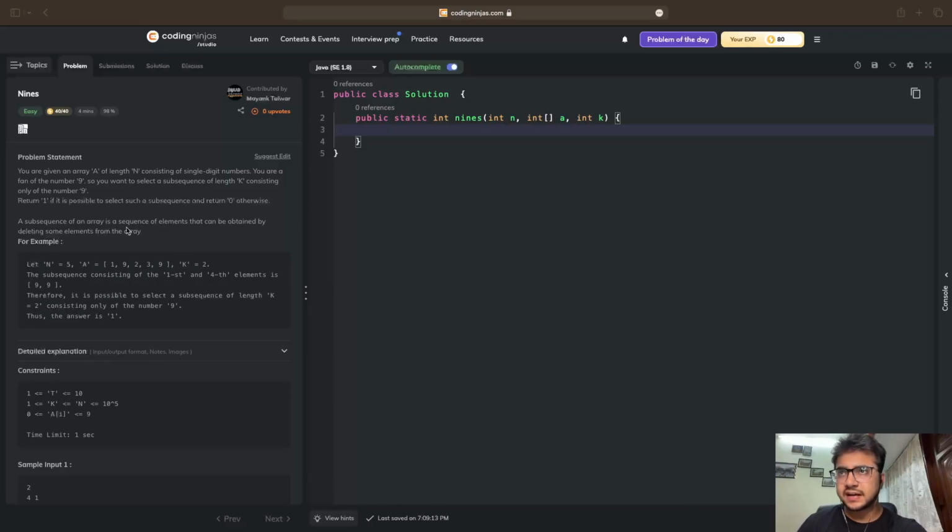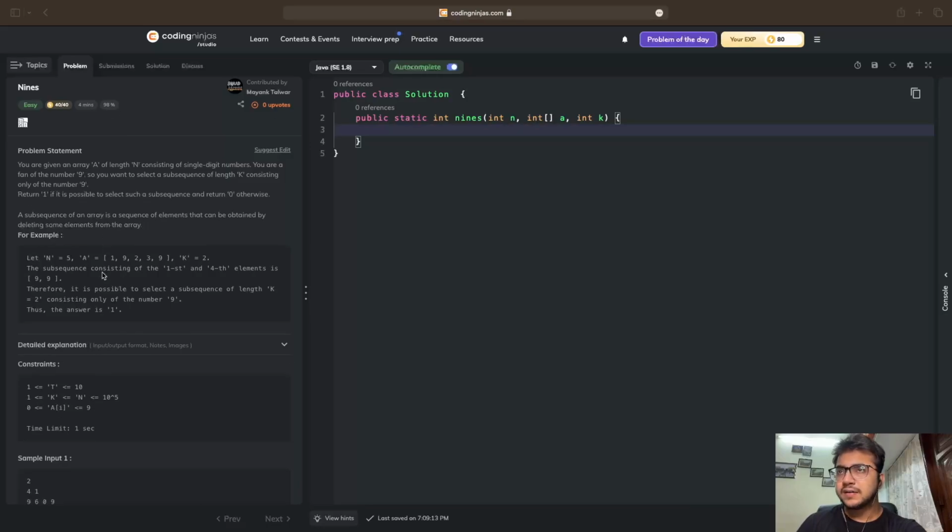A subsequence of an array is a sequence of elements that can be obtained by deleting some elements from the array. Here we have k equal to 2, and the value of A is 19239. It has two nines, so at least two nines exist and a subsequence is possible, therefore I should print 1. Basically, we have to calculate the number of nines present in the given array. If the number of nines is greater than or equal to k, then we have our answer.